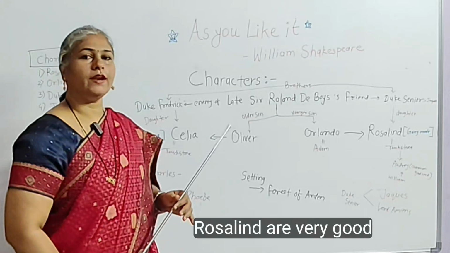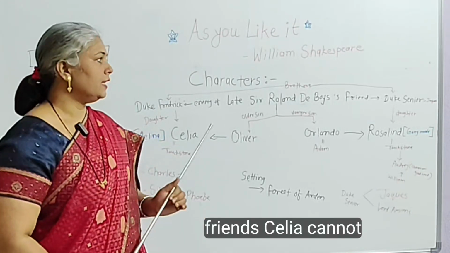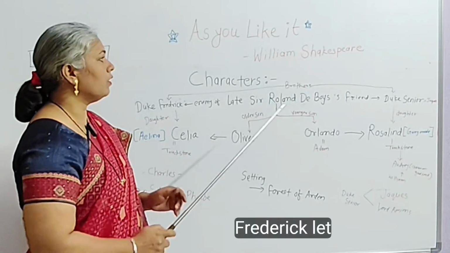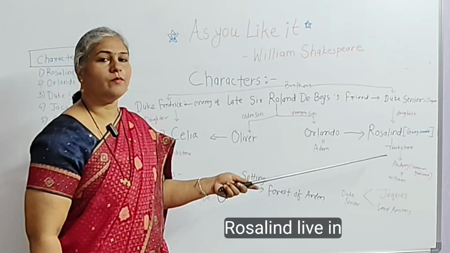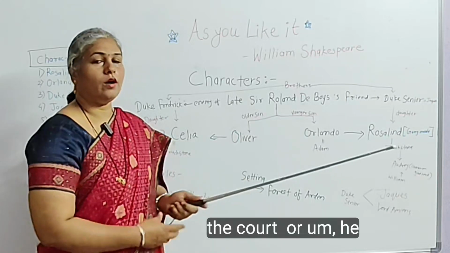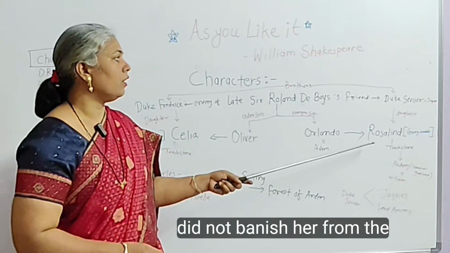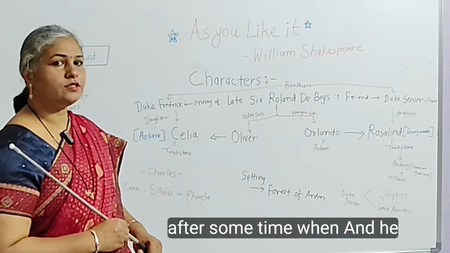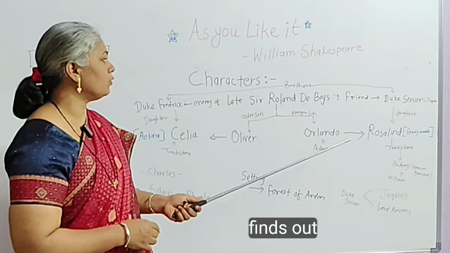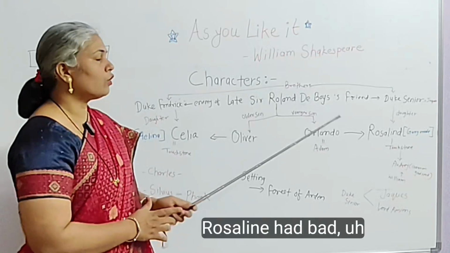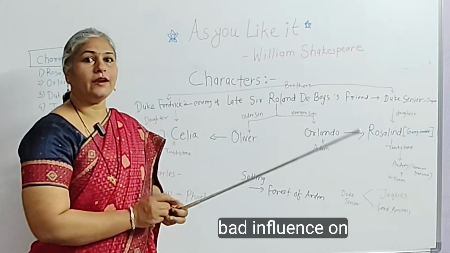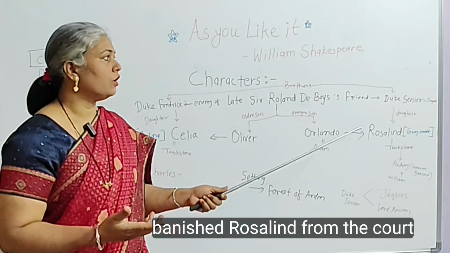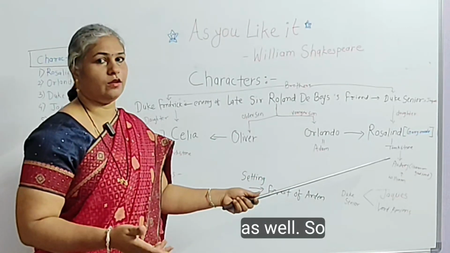Celia and Rosalind are very good friends. Celia cannot live without Rosalind. That's why Frederick let Rosalind live in the court, and did not banish her from the court. But after some time, when he finds out that Rosalind had a bad influence on Celia, he banished Rosalind from the court as well.